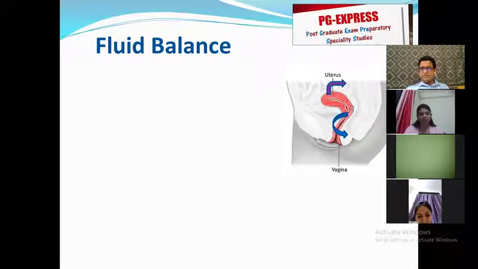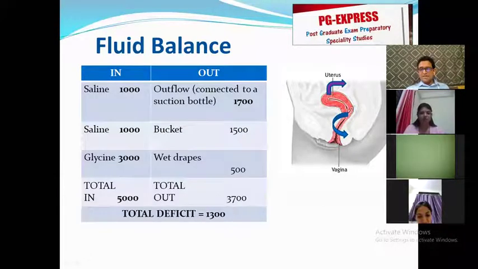So it could either come out from the external os, it could go via the tubes into the peritoneal cavity, or the third way that this saline could be lost is by diffusion of the fluid from the uterus into the open uterine channels or the open venous sinuses that are there in the uterus and go directly into the patient's bloodstream.